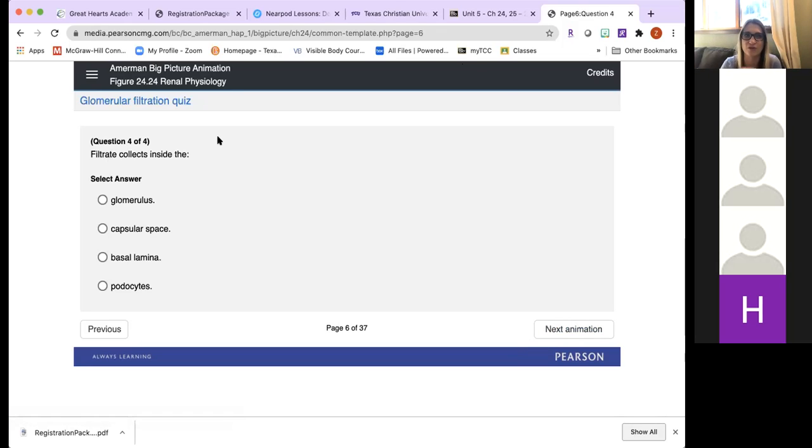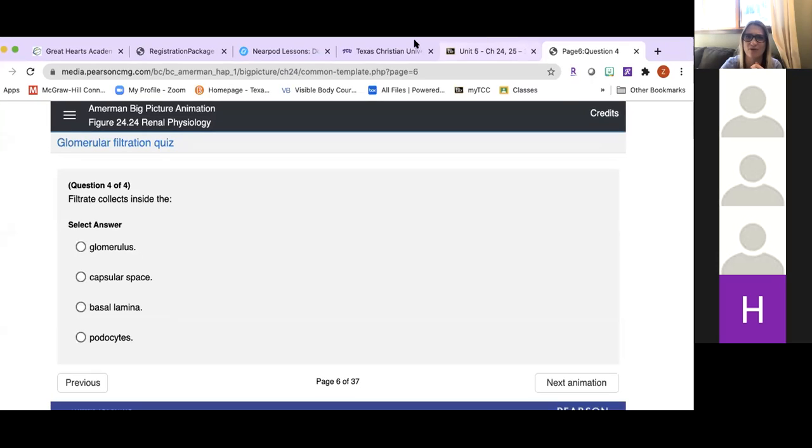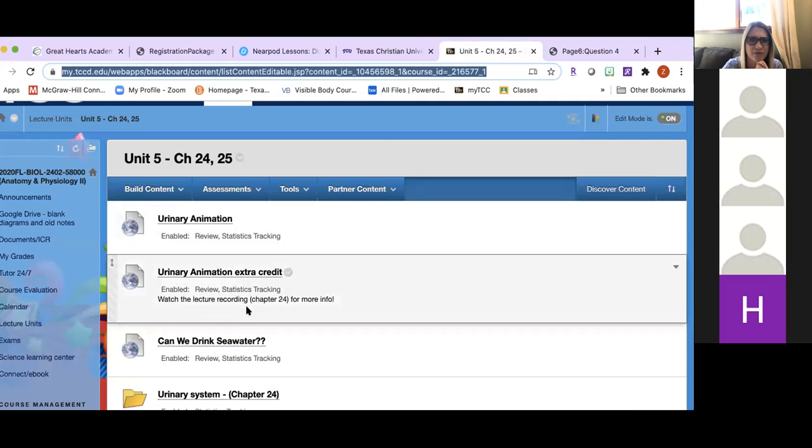So I just kind of wanted to run you through this and show you how this will work. You can record the correct answers on a piece of paper if you want, or you can have both of the things open at the same time and record the correct answers as you're going through it. I don't know if I said when the extra credit would be due. I think it's just the day before exam, maybe.